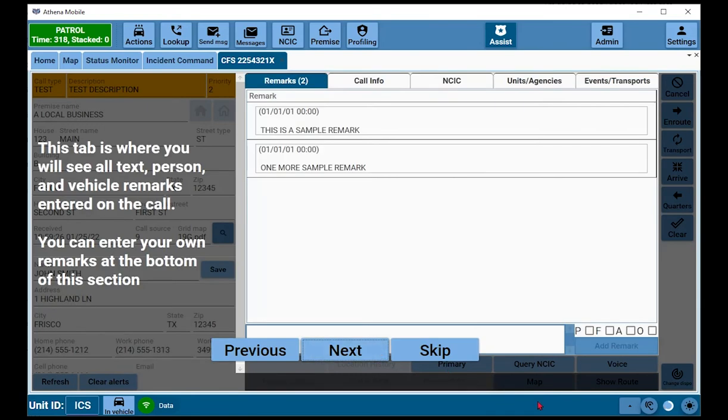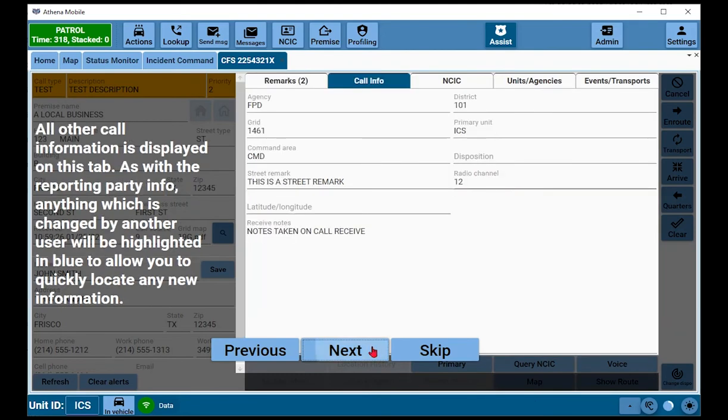This tab is where you will see all text, person, and vehicle remarks entered on the call. You can enter your own remarks at the bottom of this section. All other call information is displayed on this tab. As with the reporting party information, anything which is changed by another user will be highlighted in blue to allow you to quickly locate any new information.